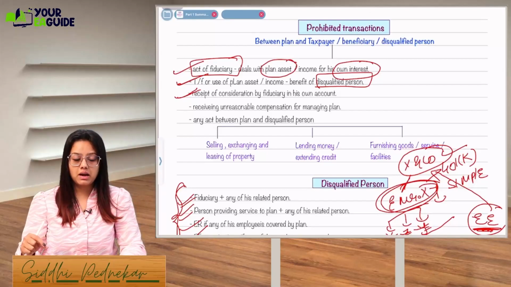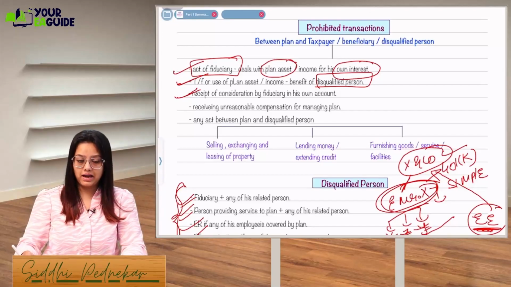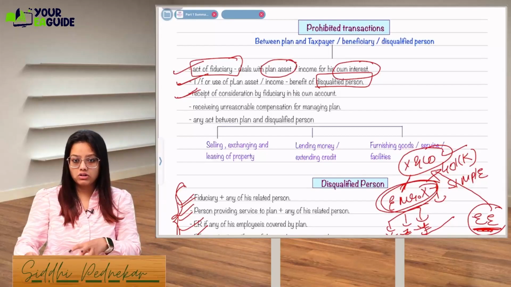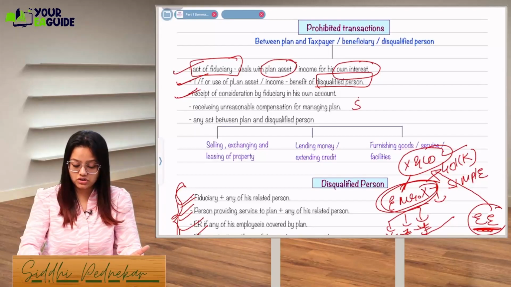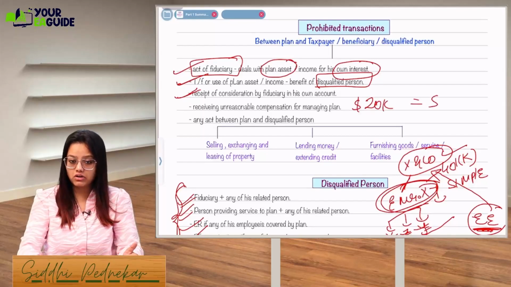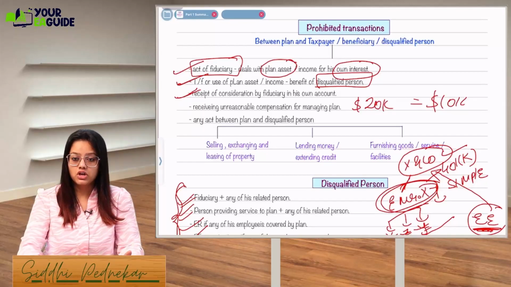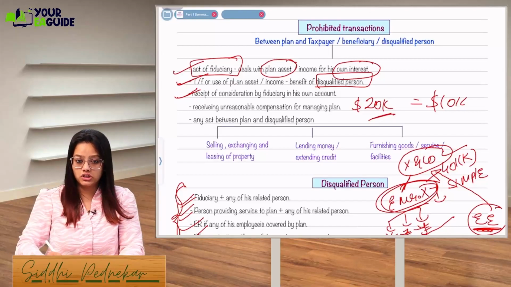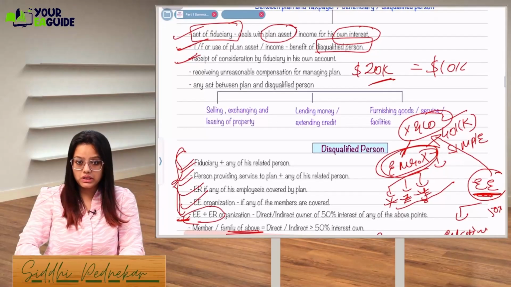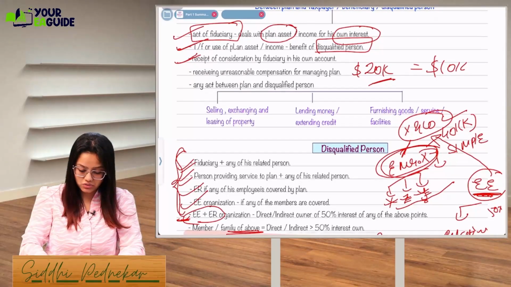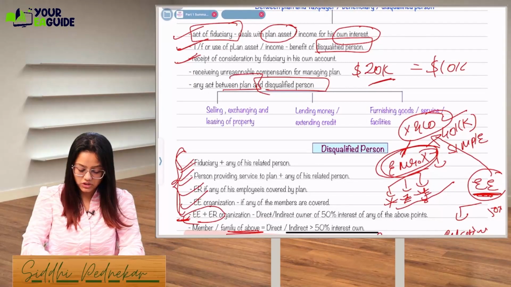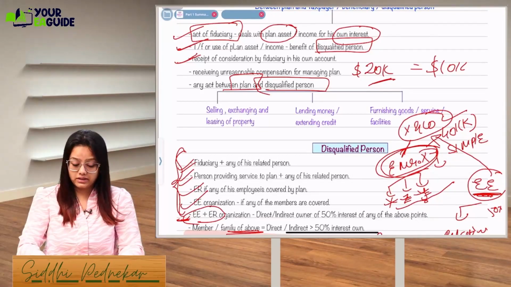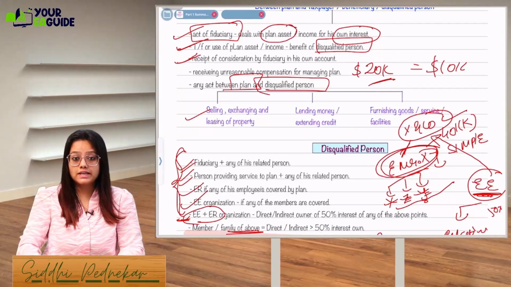Receiving unreasonable compensation for managing the plan. He's the manager of my plan, he's handling everything, and I am giving him compensation of 20,000, but the market value of this compensation is 10,000. So can I say the extra 10,000 which I am paying is a prohibited transaction? Any act between the plan and the disqualified person. What are the acts? It can be selling, exchange or leasing of the property.